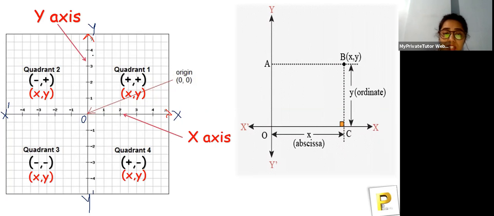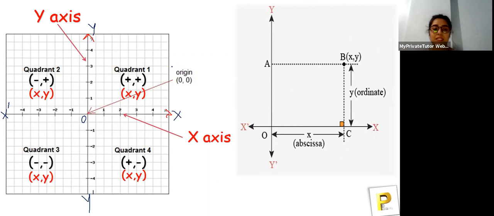Now let's check out the signs over here. The whole x-axis from the center, you know what a number line is, right? In the number line we have 0, then positive terms on the right hand side and negative terms on the left hand side. The same way you have to use it: a number line in horizontal form and a number line in vertical form.